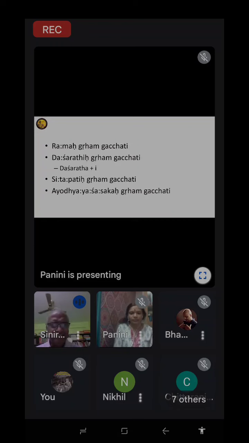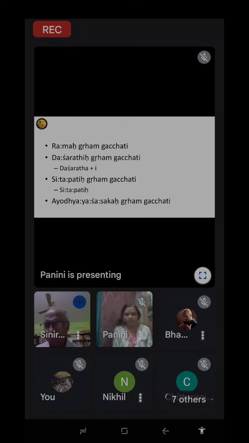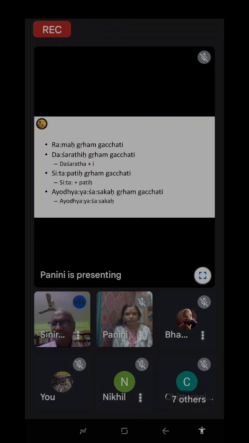If you take this, it is Sita plus Pati, no? Sita Pati, two words are there. Sita plus Pati. So if you take the Sasaka, what do you get? Sasaka itself is a noun. What kind of noun? See, all are nouns. Why have you put them in one category? Because they represent one sentence, because they belong to the same category. What is the category? What we call in English a noun. For Sanskrit, we can say these are all kartas. Grammatical function is karta, but semantically they are different.